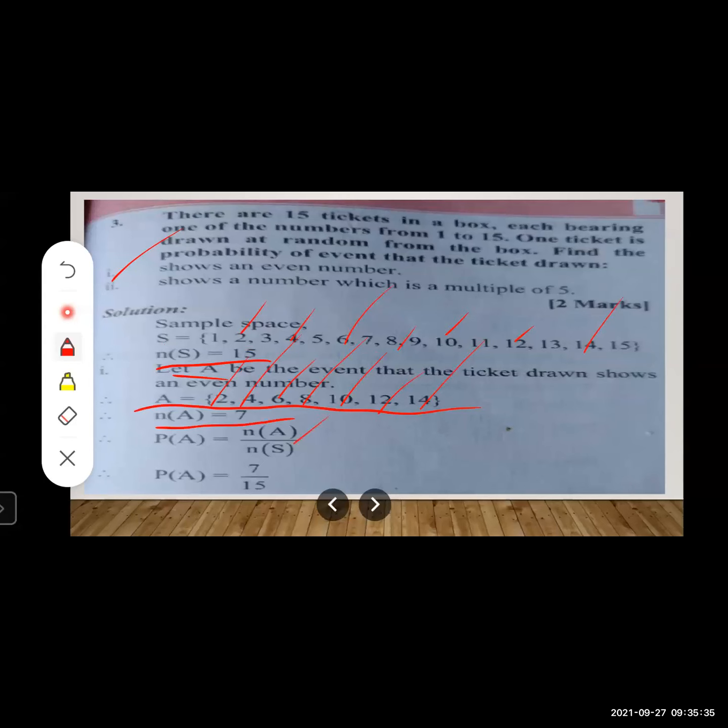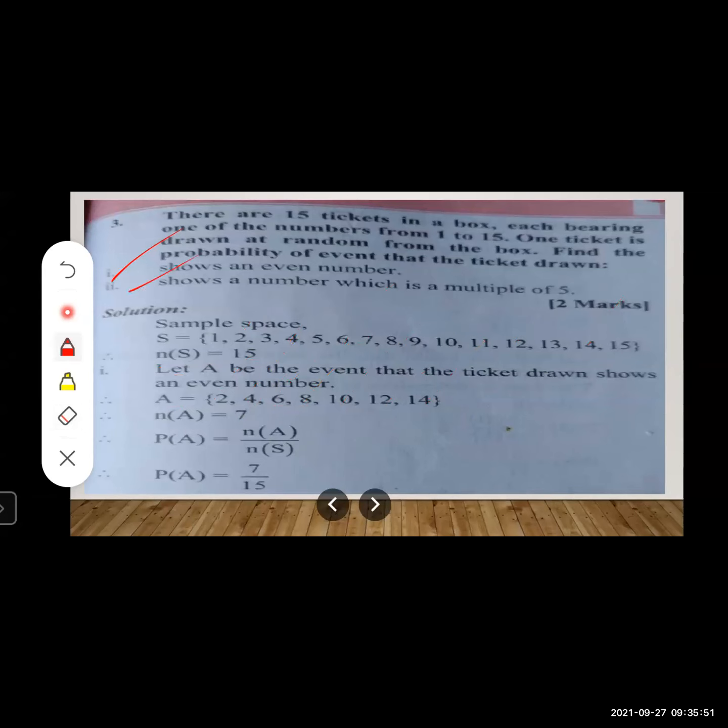Again, you have to write formula P is equal to NA upon NS. NA is 7, NS is equal to 15. So it comes out to be PA is equal to 7 upon 15. Okay, now let us move to the next condition. What is the next condition given over here?